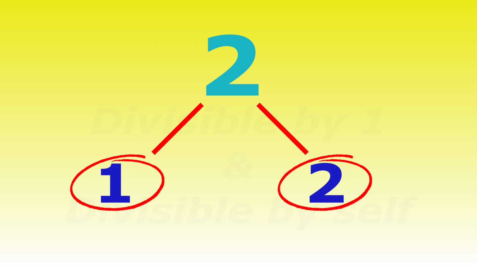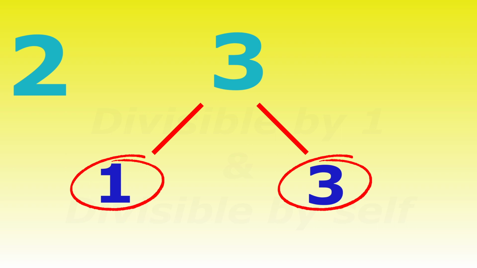Dividing 2 by any other number will result in a fraction, not a whole number. So there are only 2 numbers that can divide the number 2, the number 1 and 2 itself. So 2 is prime. Remember, we're only talking about natural numbers here, that is, the positive whole numbers.